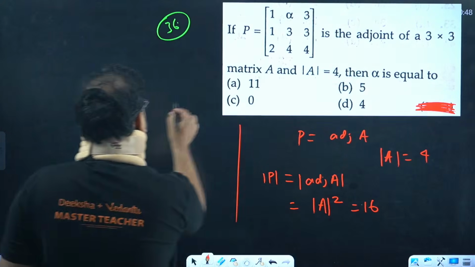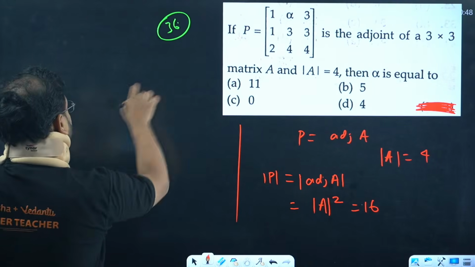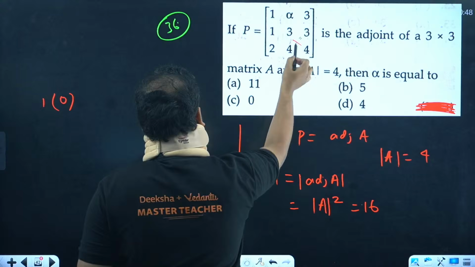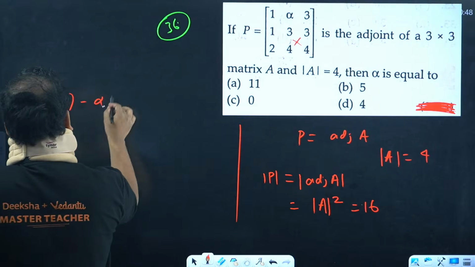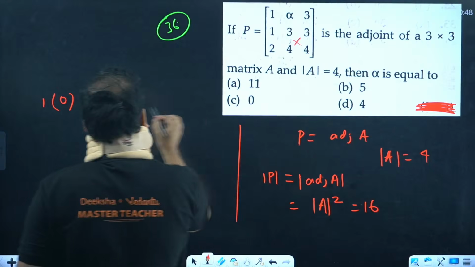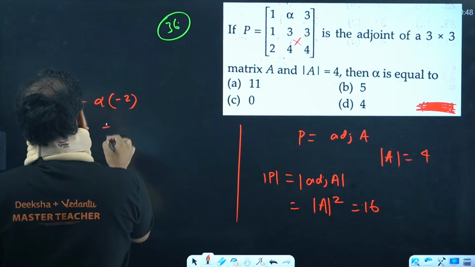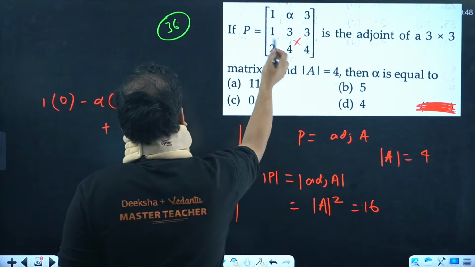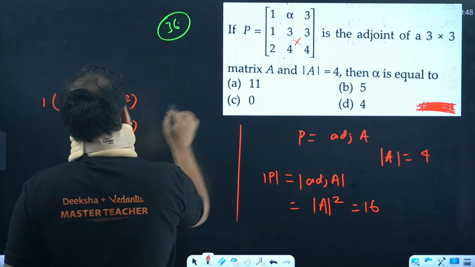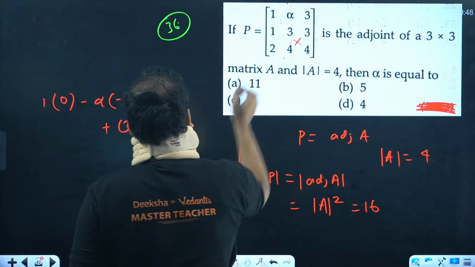Yes. Let's solve from here. 1 times of 12 minus 12, so 0. 12 minus 12 is 0. Minus alpha times of, check here, this cancels, so 4 minus 6, plus 3 times of 4 minus 6 again.